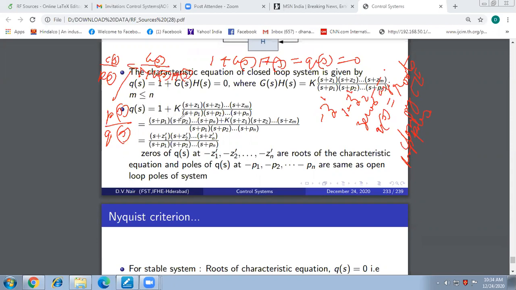Where do you get closed loop poles? You get closed loop poles by solving 1 plus G(s)H(s) equal to 0.